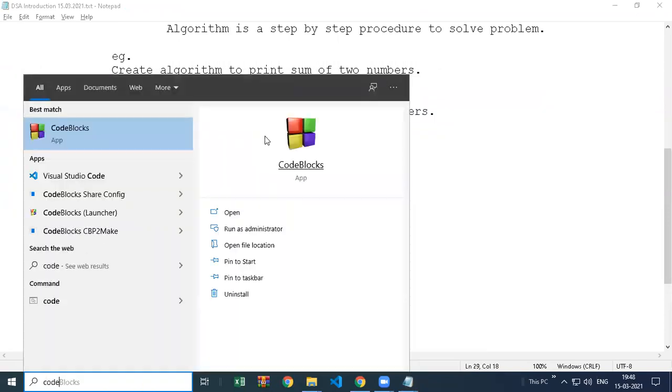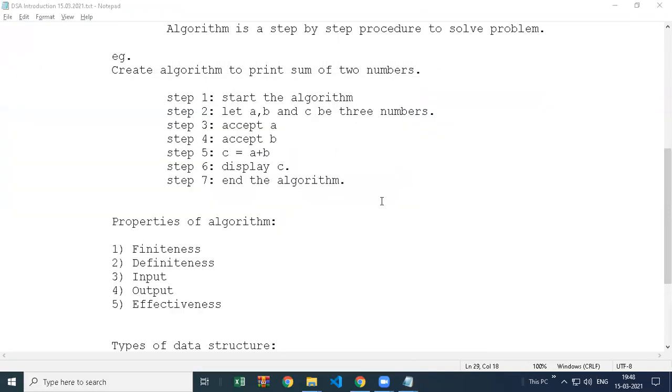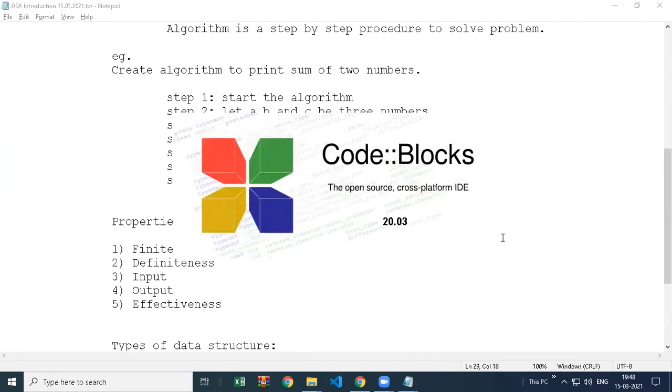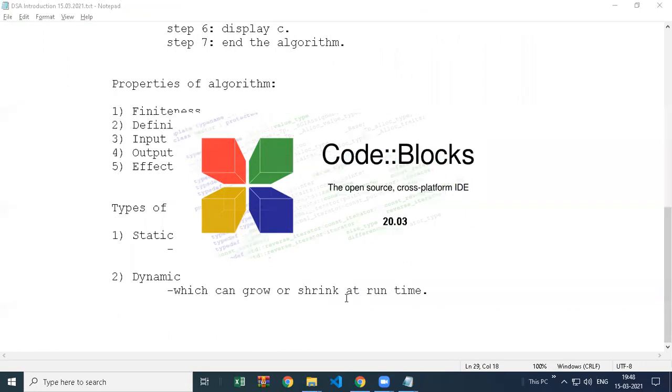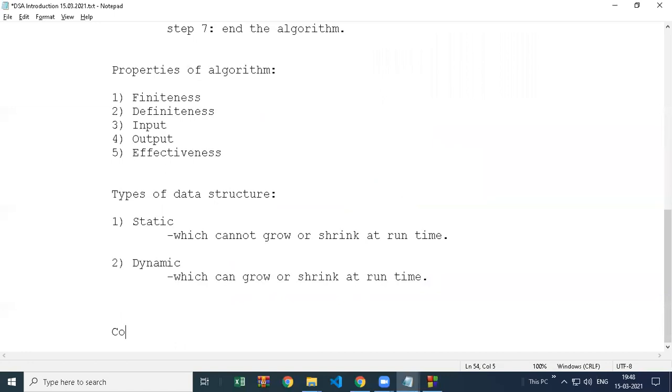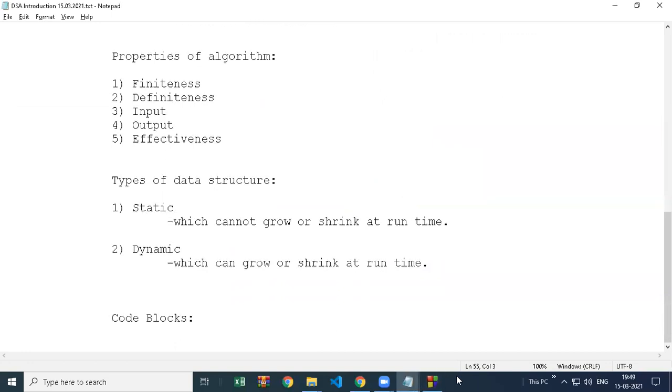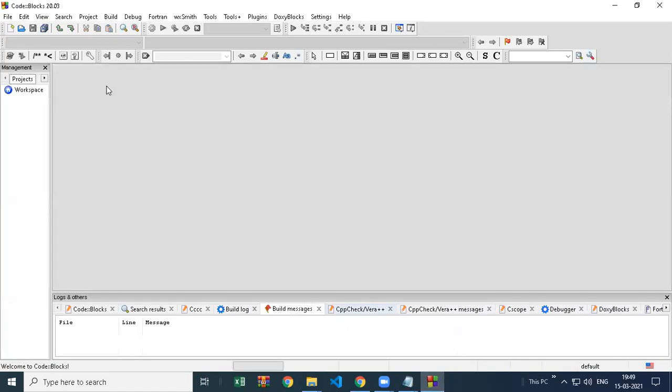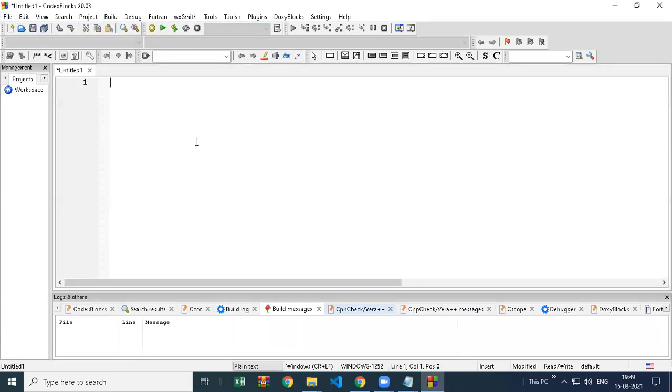So I'm going to open this software here, Code Blocks, because most of the students in this batch, I know, know C++, and some of them Java also, but most people here know C++. So I will use the Code Blocks software. I will give you the link in this notepad. You can download it. First, let me create one demo here.